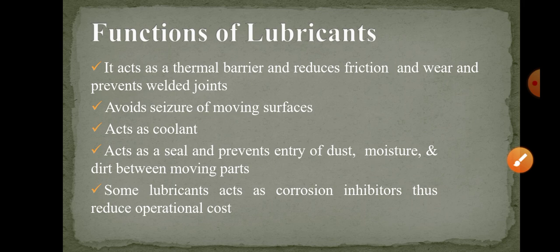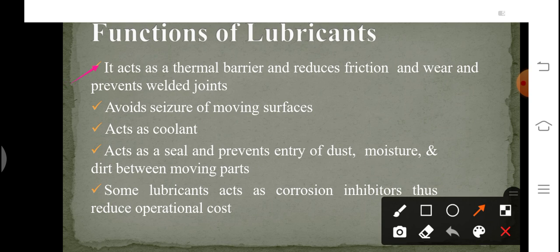Now let us talk more about the functions of the lubricant. Apart from lubrication, a lubricant has various other functions. For example, it acts as a thermal barrier and reduces friction, wearing and tearing, and it also prevents welded joints. How can it prevent this? Because it controls the wastage of power. It controls the expansion of metal.